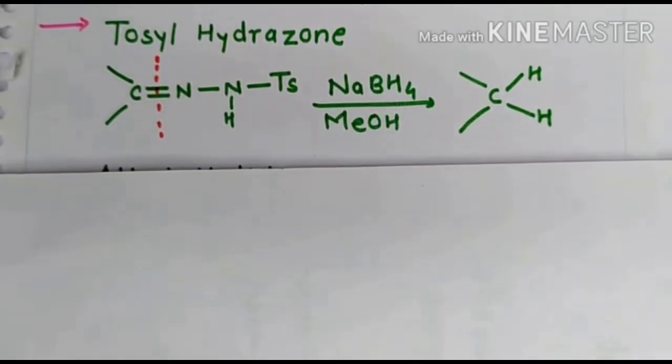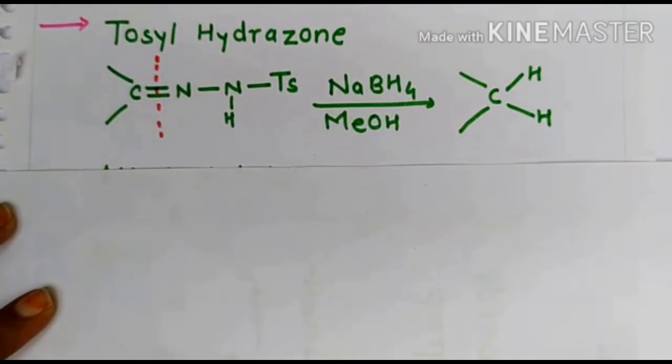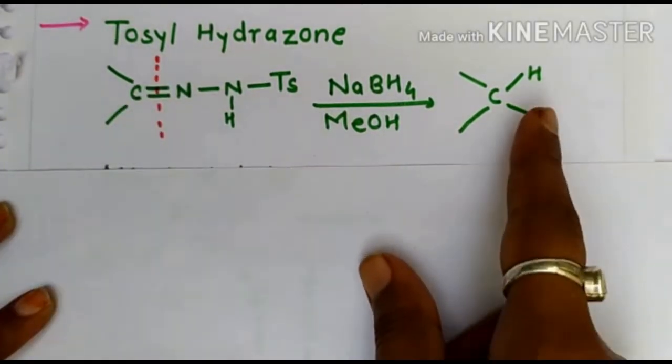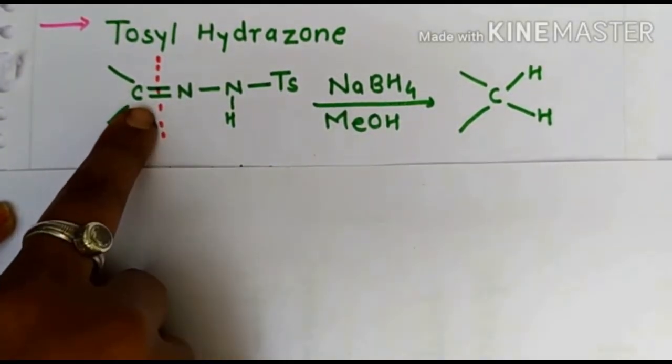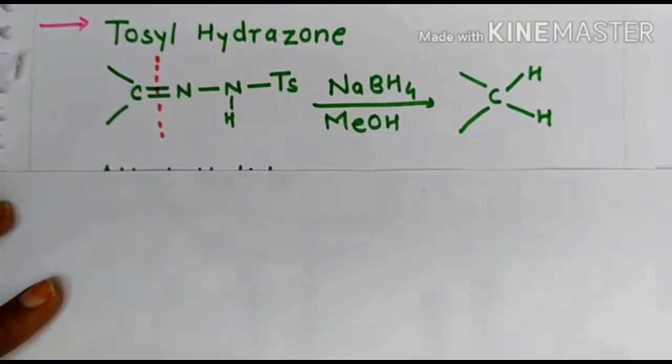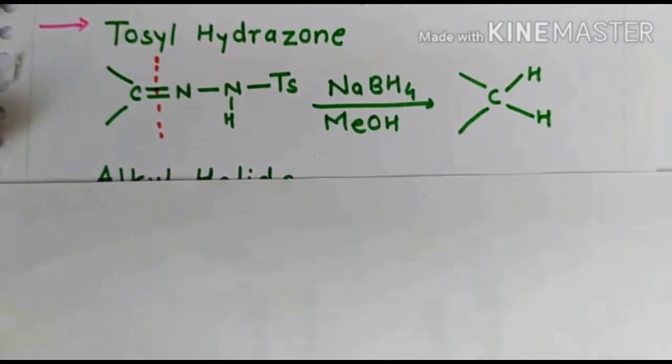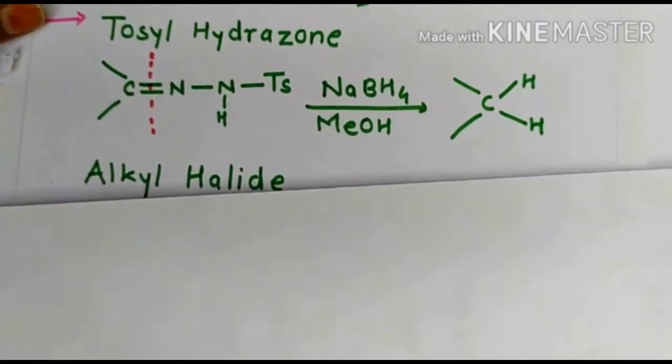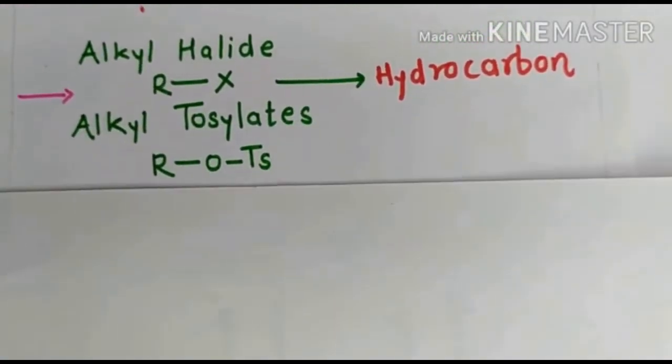Tosyl hydrazone is reduced to the hydrocarbon. Here the C double bond N is cleaved and the hydride ion is transferred to this carbon, which is electron deficient. Whenever the alkyl halide and alkyl tosylate are treated with the sodium borohydride, the resultant product is the hydrocarbon.